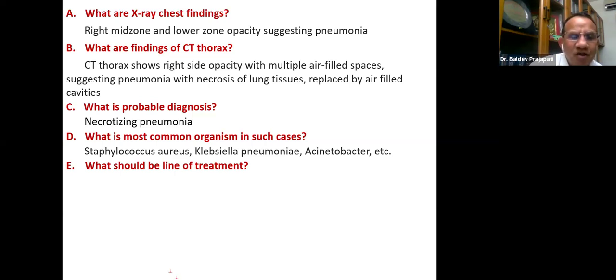Another thing we always have to keep in mind is that this is not a simple pneumonia. This is complicated pneumonia. In community acquired uncomplicated pneumonia, I would say the most preferable antibiotic is amoxicillin. But once the patient presents with a complication, then probably amoxicillin is not going to work. And it is already mentioned here that amoxicillin was given.